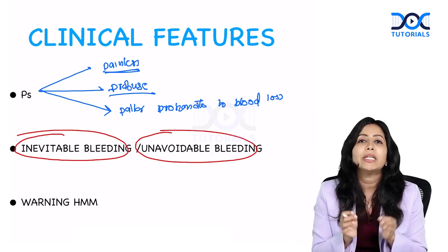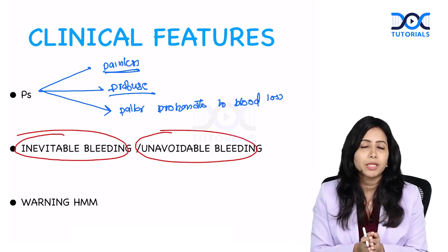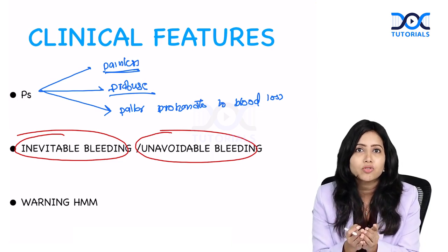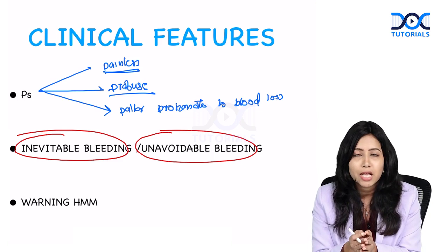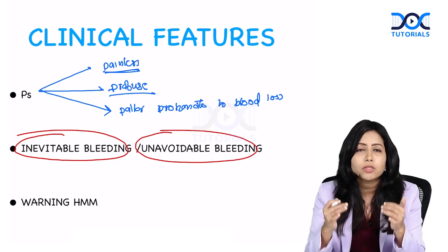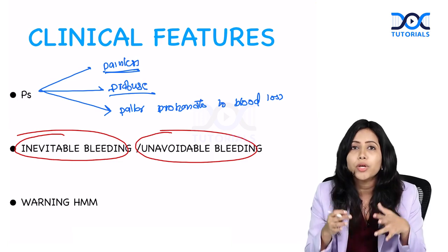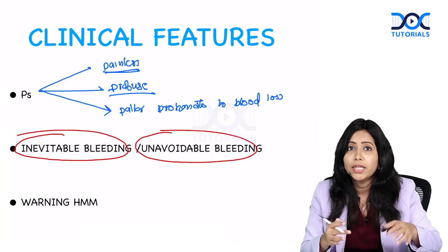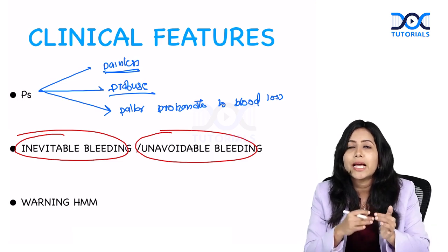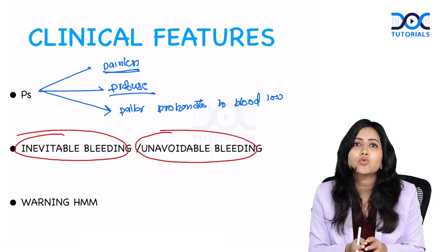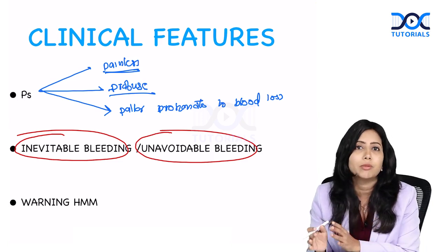That means the bleeding is definitely going to happen, because the placenta attaches to the lower uterine segment, which is an inelastic part. As the uterus grows gradually, and the placenta also grows, there is a chance that it will slightly start separating from its attachment to the uterus. So the bleeding is inevitable.